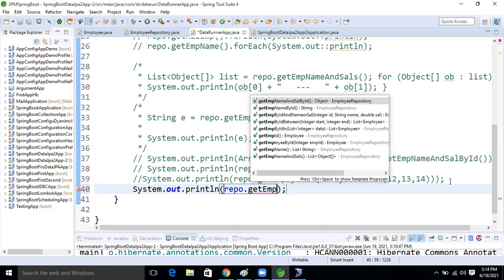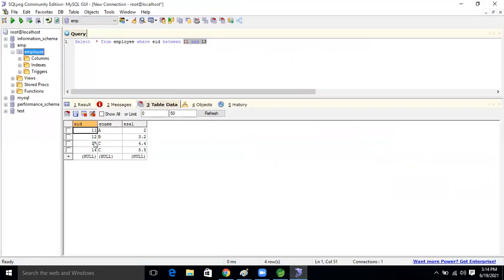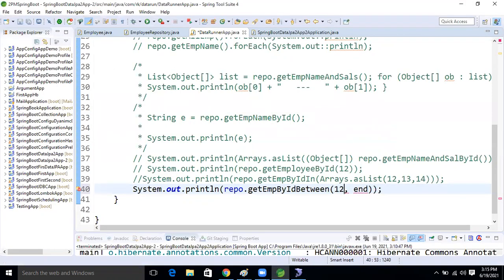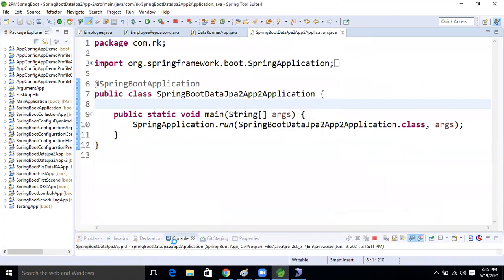What is that method name? Get EMP by ID between, right? Okay, so what starting point will we give now, guys? Starting point 12 and ending point 14. 12 and 14, right? Now let's run the application and we will see our desired result now, guys.